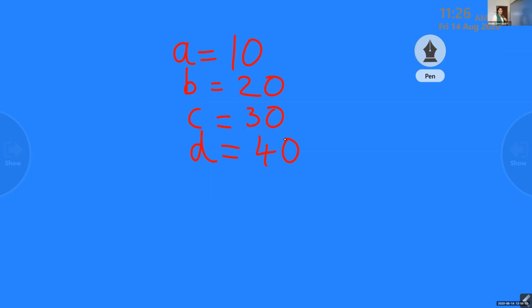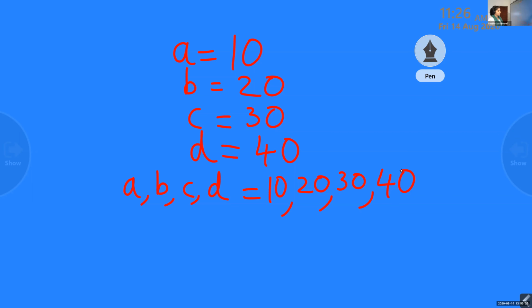But in Python, there is a shortcut. That is why it is called an expressive language. A comma, B comma, C comma, D is equal to 10, 20, 30, 40.